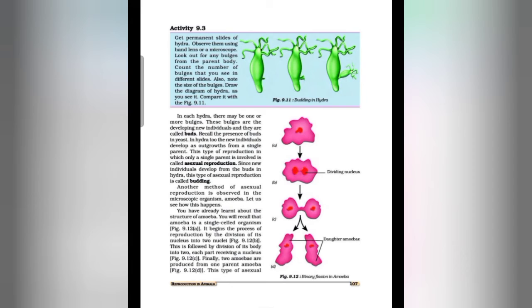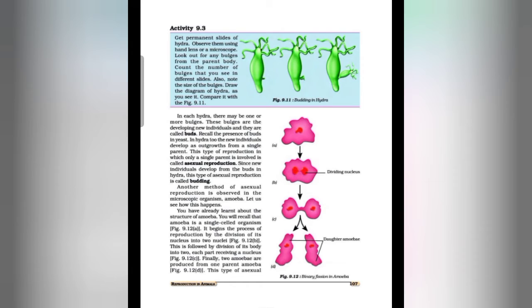You will recall that amoeba is a single-celled organism. You have to observe figure 9.12a first. It begins the process of reproduction by the division of its nucleus into two nuclei. You can clearly observe that in figure A, amoeba is having a single nucleus.